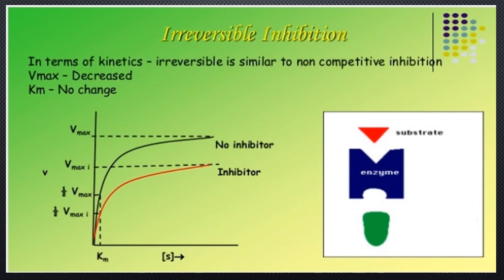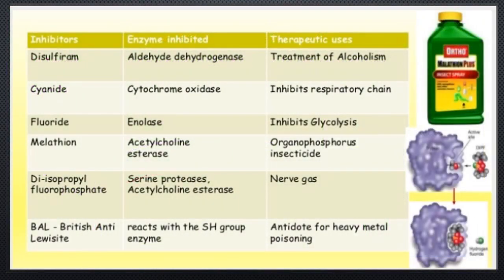Next, irreversible inhibition in terms of kinetics. It is similar to non-competitive inhibition, where Vmax is decreased and Km is not changed. Some examples of inhibitors: disulfiram inhibits the aldehyde dehydrogenase enzyme and is used in the treatment of alcoholism. Cyanide inhibits the cytochrome oxidase enzyme and is used to block the respiratory chain. Next, fluoride inhibits enolase and is used to block glycolysis.